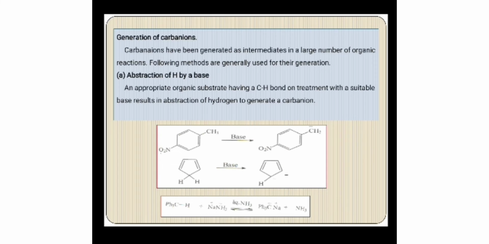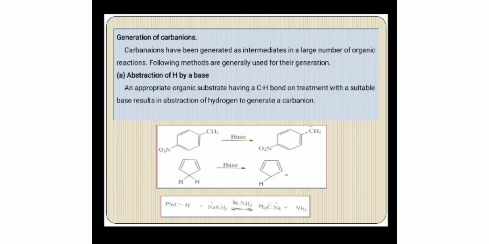Then we see about how carbanions are generated. We already told these carbanions are formed in many organic reactions as intermediates. The first one is formation by abstraction of a proton from an organic substrate by a base. When we add a base molecule to an organic substrate, the base abstracts a proton from the C-H bond, and that results in the formation of a carbanion.